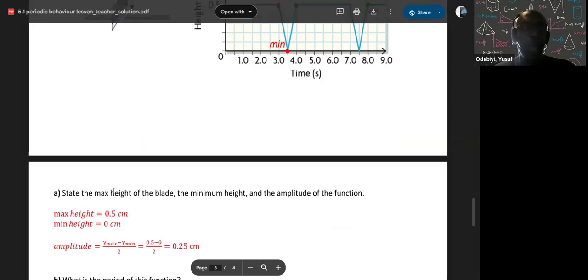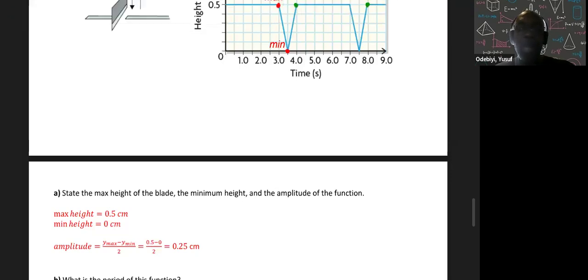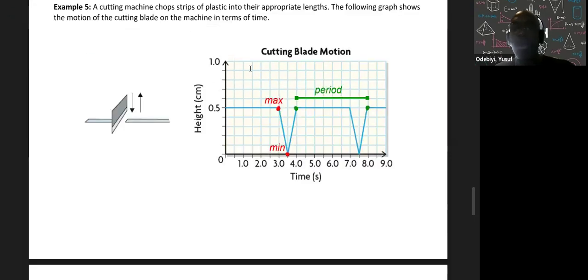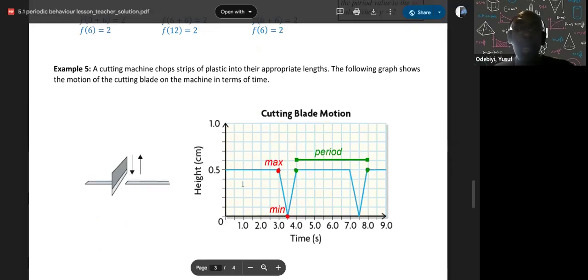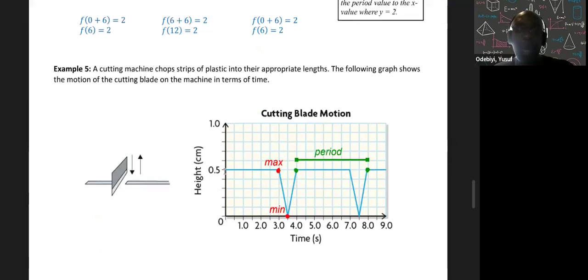So what's the first thing? It's saying the max height of the blade and the minimum height. Okay, well that's basically telling you in the graph. My max height of the blade is 0.5 and my min height is 0, right? Which makes sense. The blade is 0.5 centimeters above the plastic.